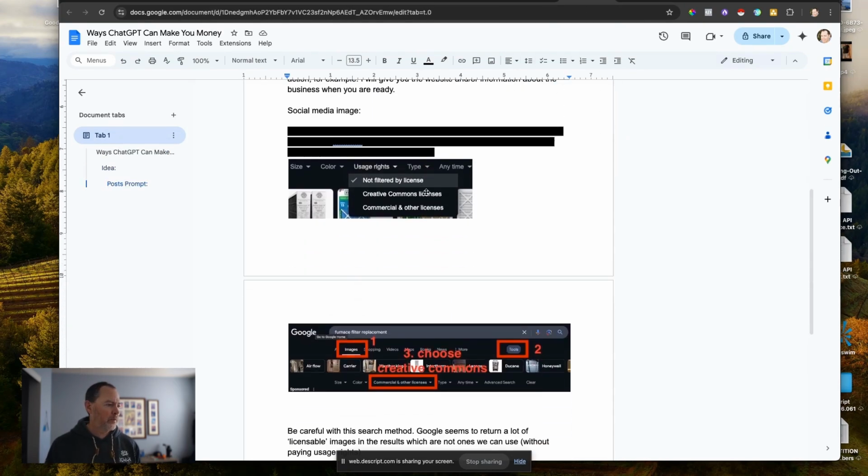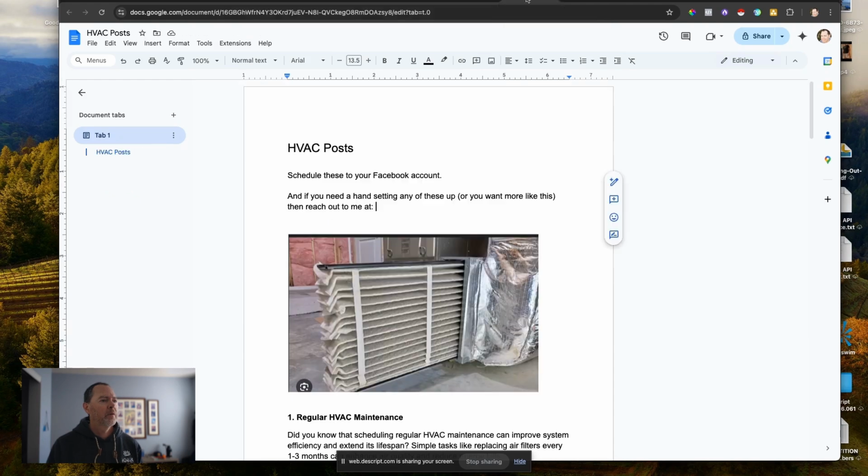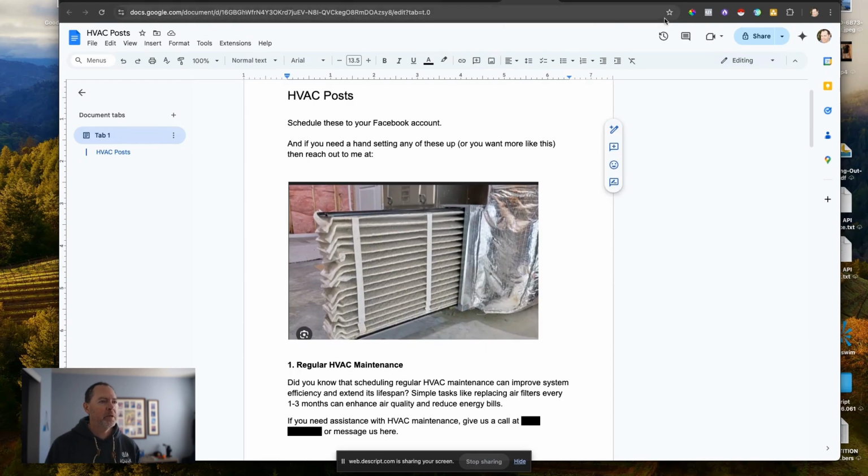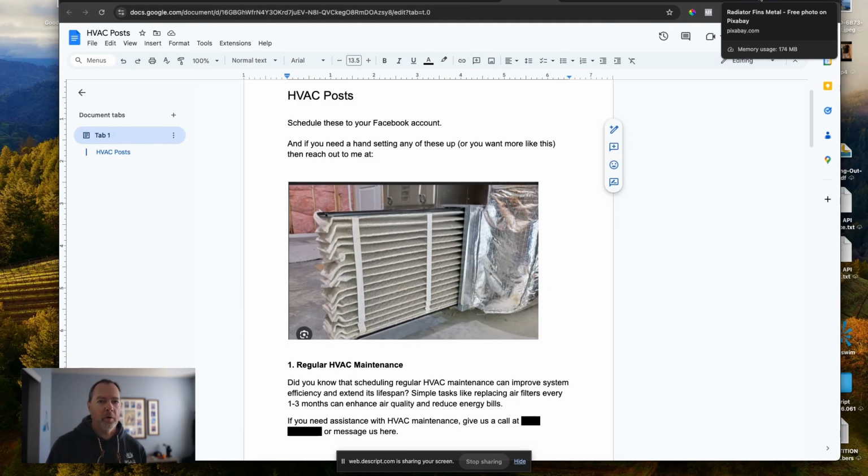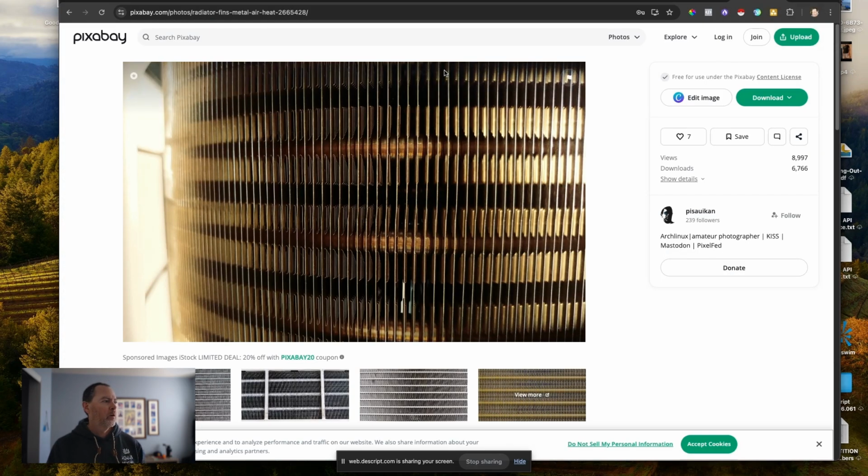So then what I've done is I've shown you some ways to go and find an image for the social media, because if we're going to do this for them and we're going to get paid and get them to hire us, then we got to go the full 9 yards. Like we got to go all the way, right? We got to get them the images. We got to make these like ready to go.